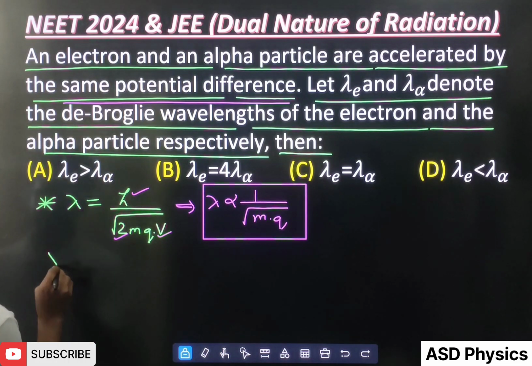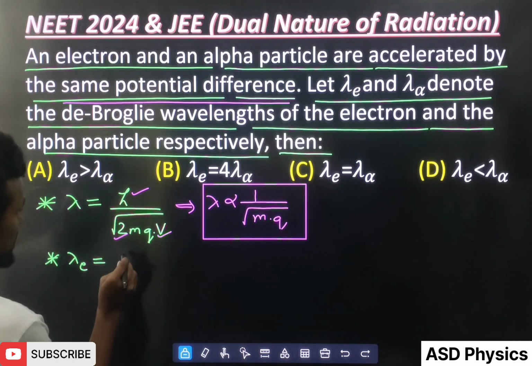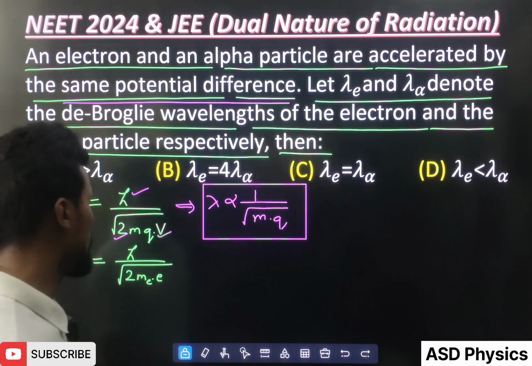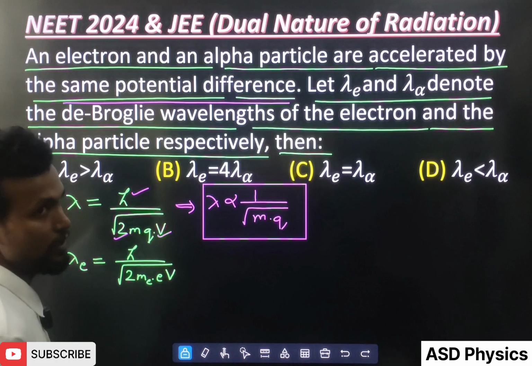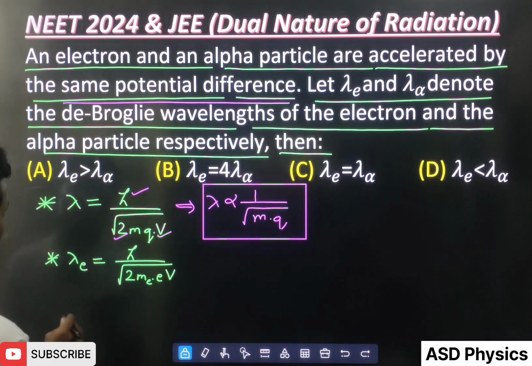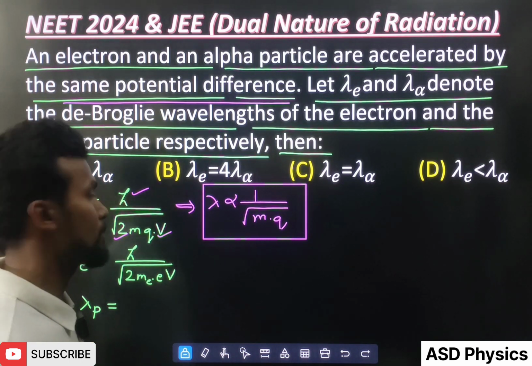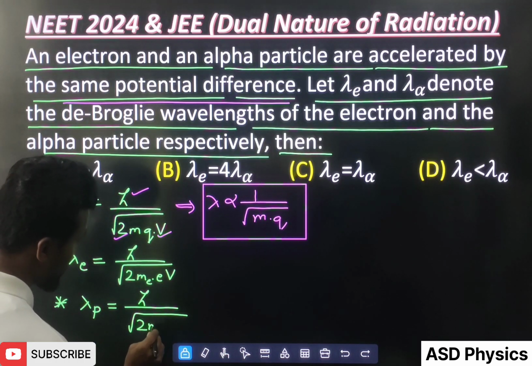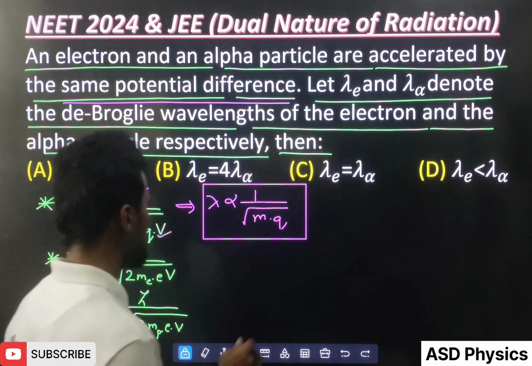If I write for the electron, lambda is h by root 2, mass of the electron m_e, charge of the electron e, and potential V only. Similarly for the proton, neutron, alpha particle, all. In case of the proton, h by root 2, mass of proton m_p, charge e, potential V. Okay, we have written for the proton.